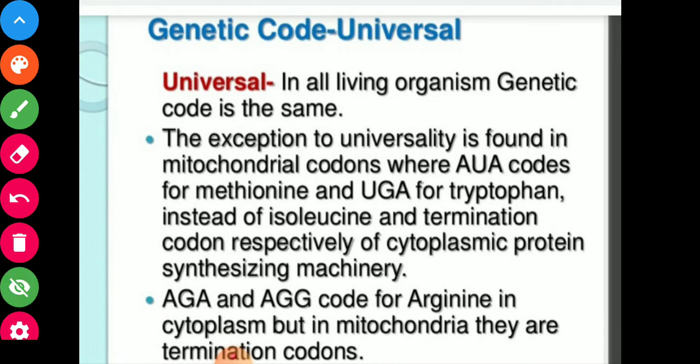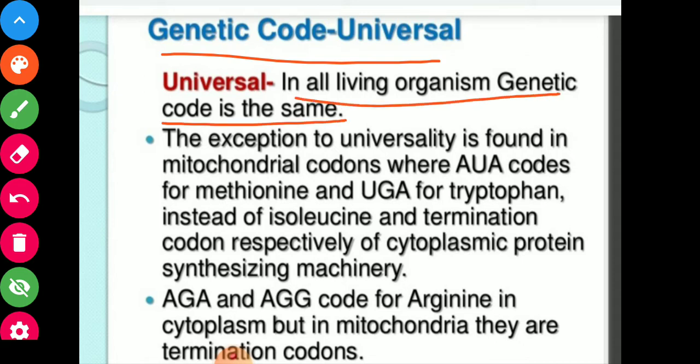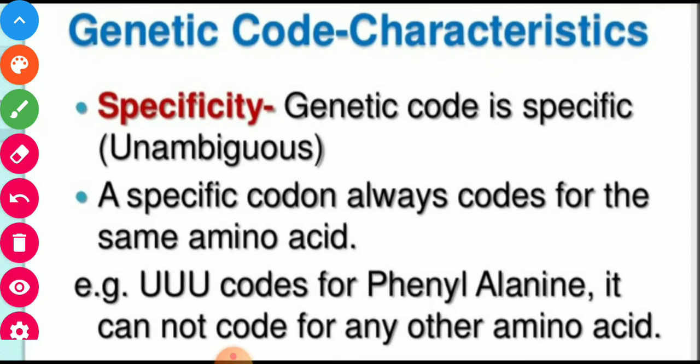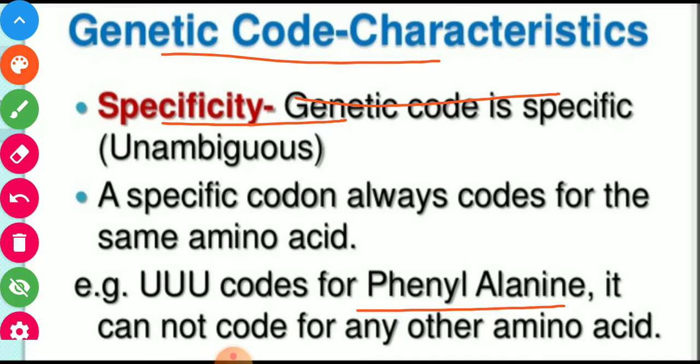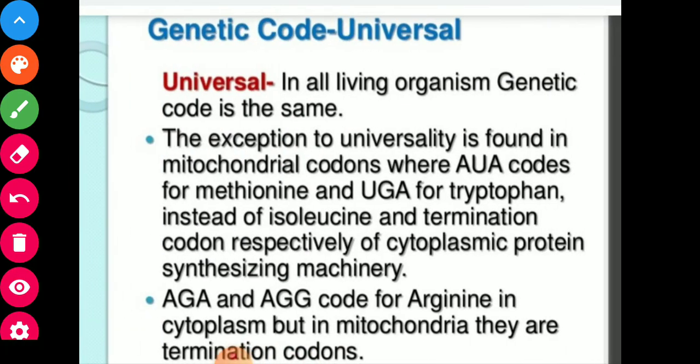Genetic code is universal. In all the living organisms, genetic code is same. Like you have seen triple U, that is coding for phenylalanine. So this code is universal in all the organisms. It will code for the same amino acid. So in all the living organisms, genetic code is same.